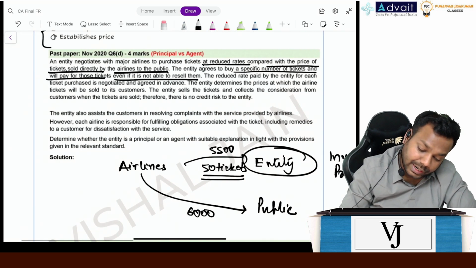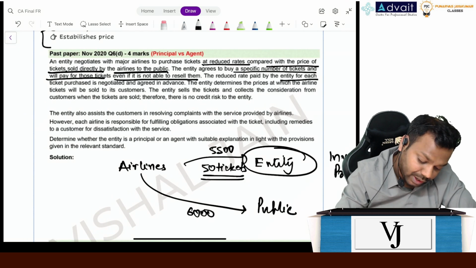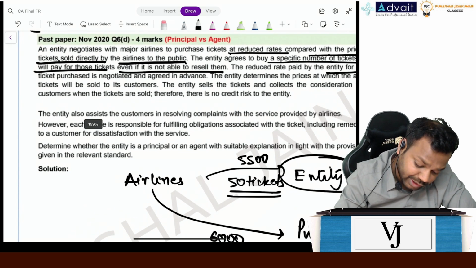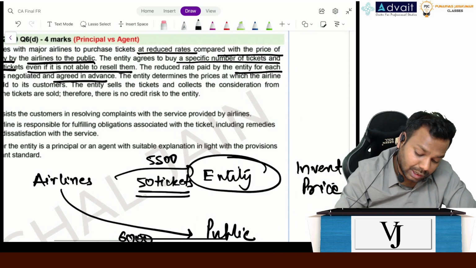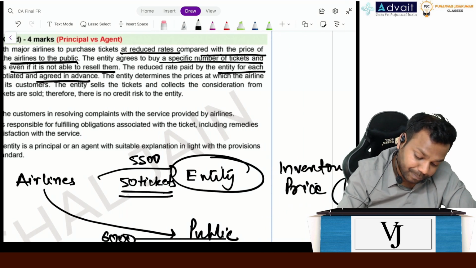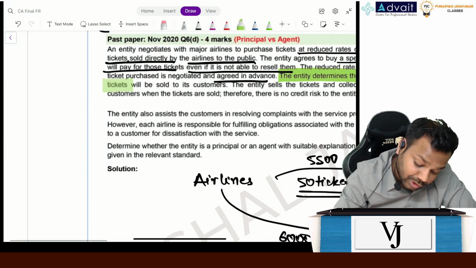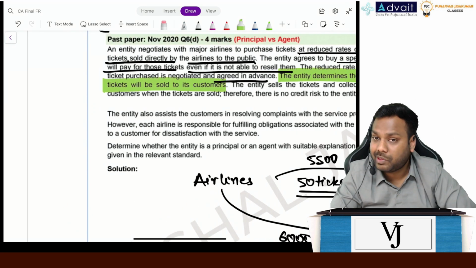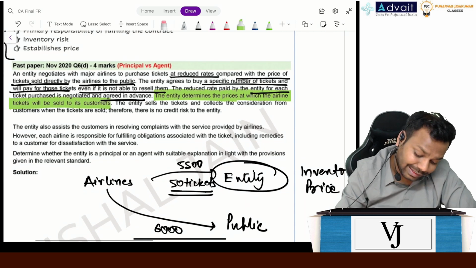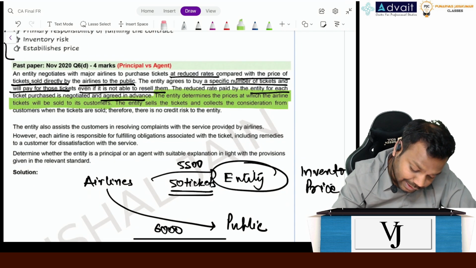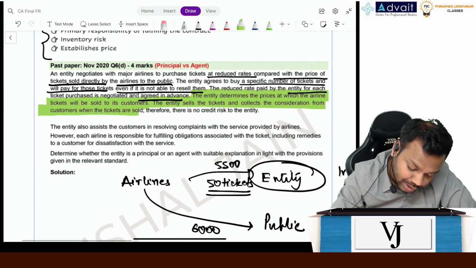Now, the reduced rate paid by the entity for each ticket purchased is negotiated and agreed in advance. The entity determines the prices at which the airline tickets will be sold to the customers. So, who establishes the price? The entity. The entity sells the tickets and collects the consideration from the customers when the tickets are sold, and therefore has no credit risk.